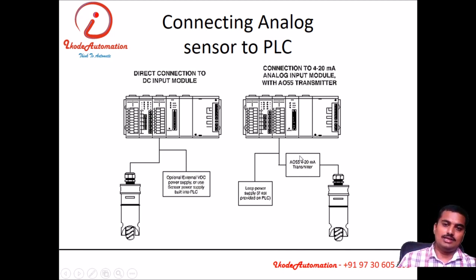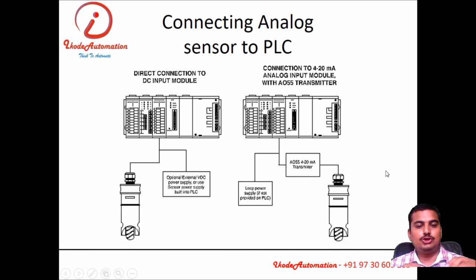This transmitter will amplify the signal, reduce the noise, condition the signal, and give the standard output to the PLC. Another type of sensors are able to generate the proper 0 to 10 volt or 4 to 20 milliampere output, like potentiometer based sensors, that can be directly connected to the PLC.